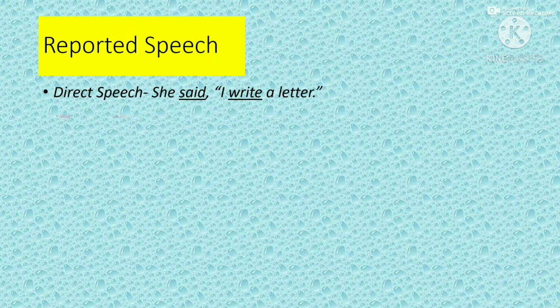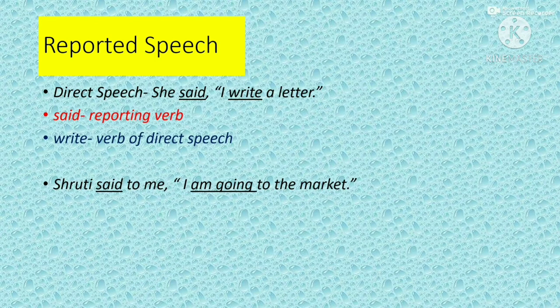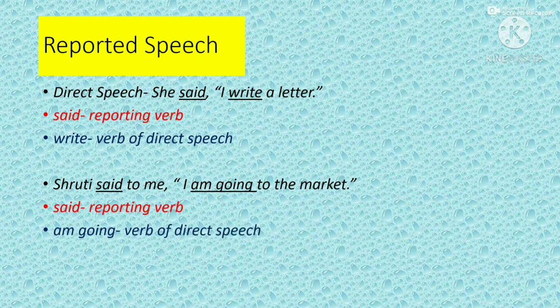Let us take a sentence. She said, "I write a letter." Now here, the verb said is known as reporting verb, whereas the verb write is known as the verb of direct speech. Let us take another example. Shruti said to me, "I am going to the market." Here also, said is used to report, so is known as a reporting verb, and am going is known as the verb of direct speech.